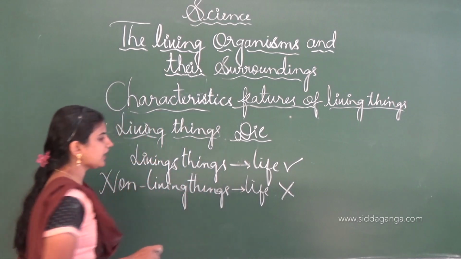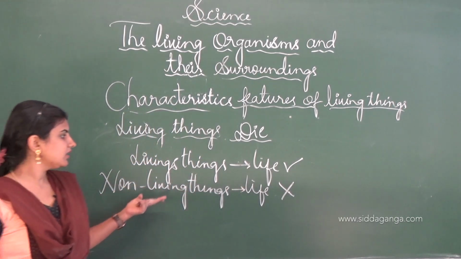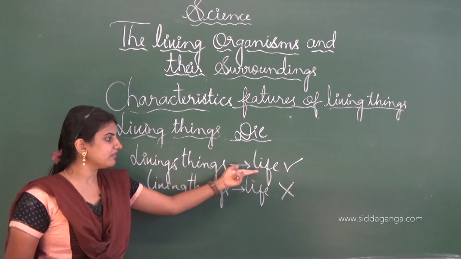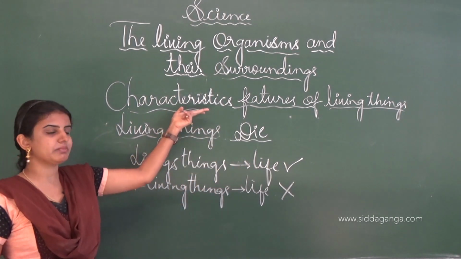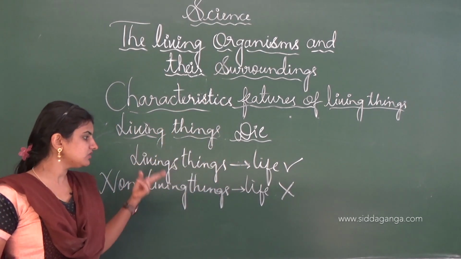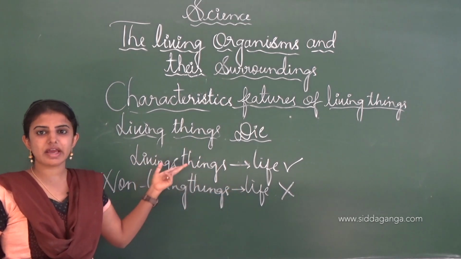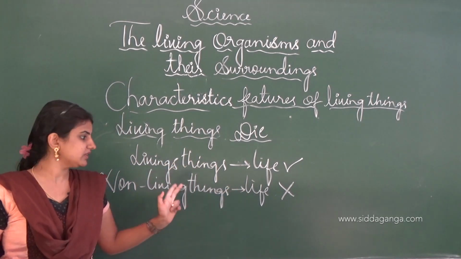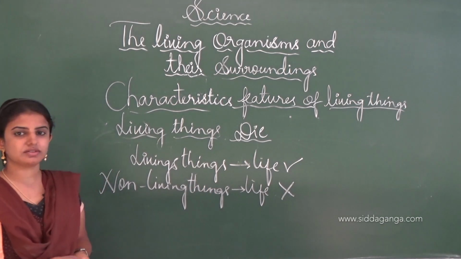If something has life, it will have these characteristics, whereas non-living things do not show these characteristics.